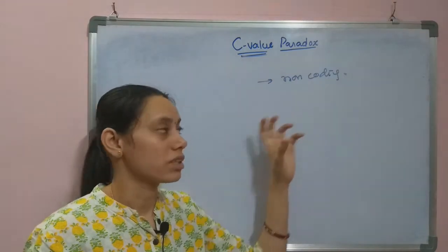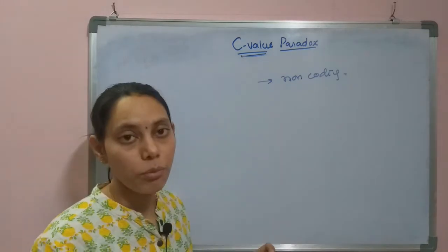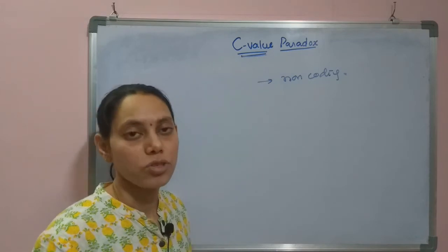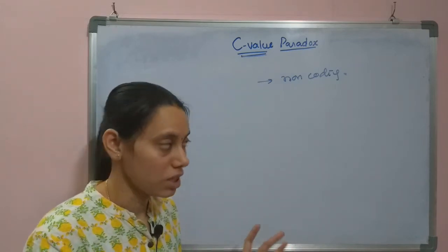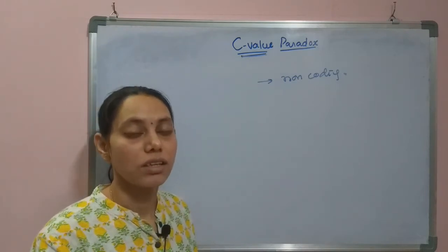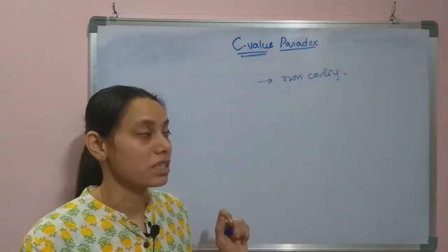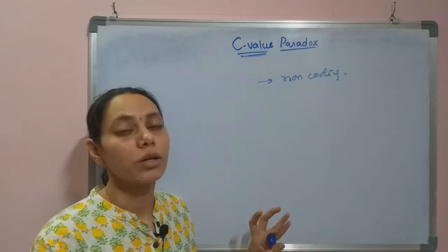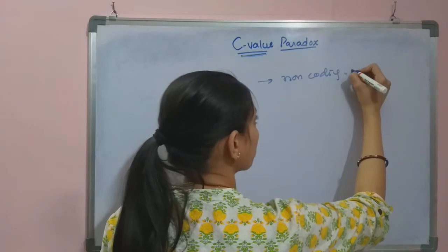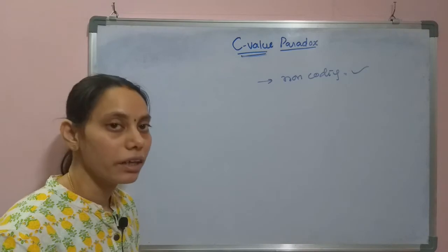They understood that the C-value paradox is happening with the non-coding portion of the DNA, but not the coding portion. The coding portion of the DNA is following the order. That means as the complexity increases, the coding portion of the DNA is also increasing. But it is not the case in the non-coding portion of the DNA. So the C-value paradox is mostly resolved with the discovery of the non-coding DNA.